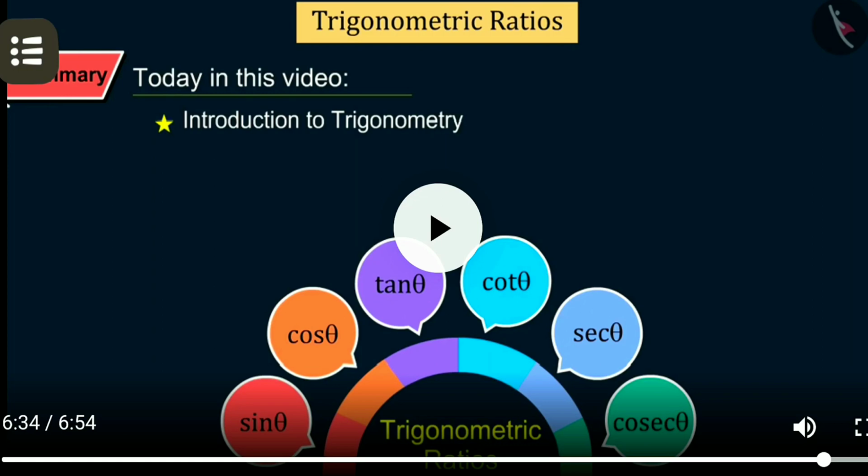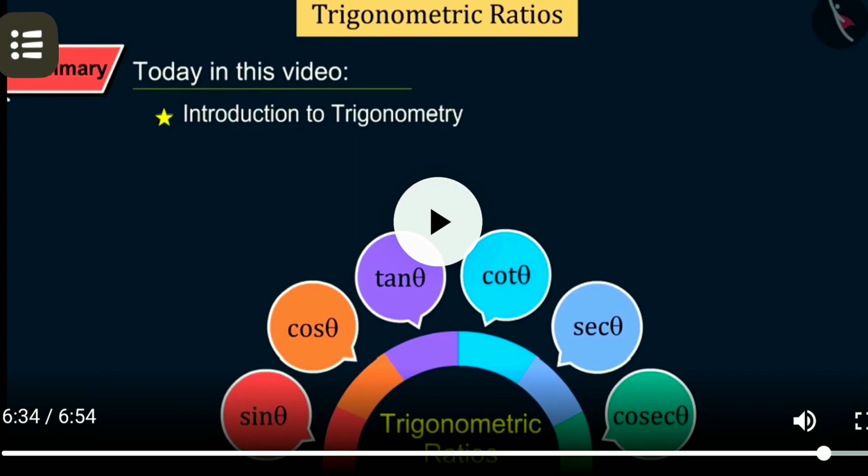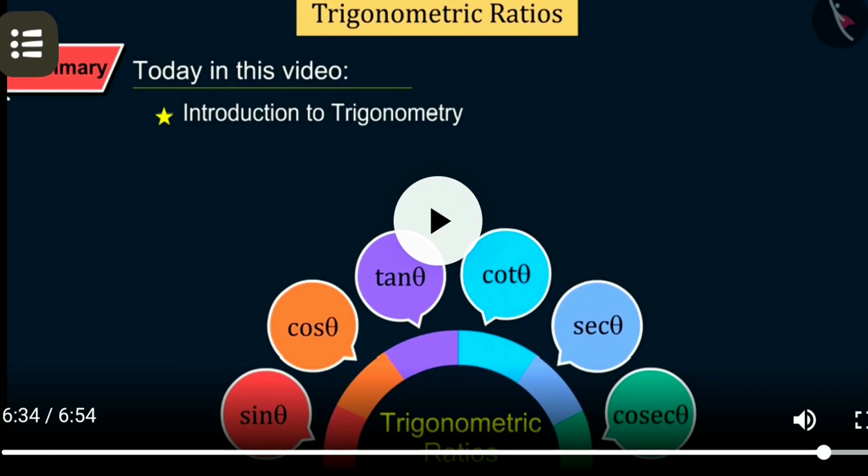You have 6 t ratios: sin theta, cos theta. Theta is any angle, that may be angle A, B, C or whatever. So you have 6 ratios: sin, cos, tan, cosec, secant, cot, and with the help of 3 sides you can find any t ratio. So in the next video we will do practice of the same.